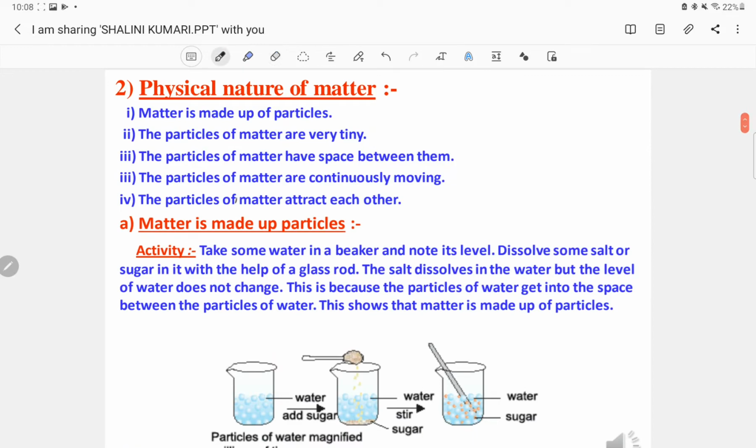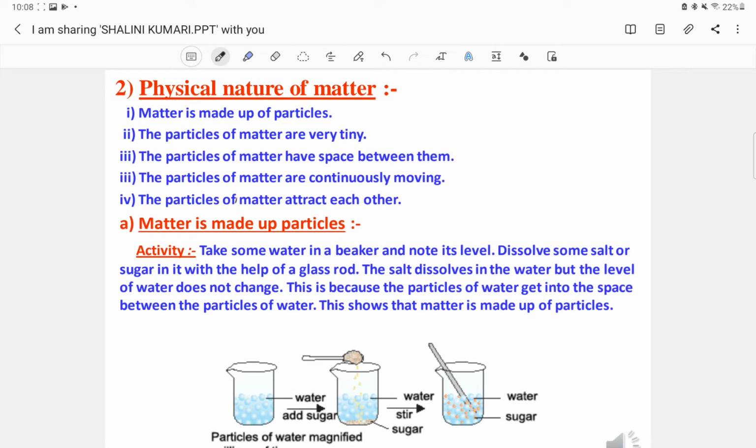So the physical nature of matter has 5 basic points which I have written. Matter is made up of particles. The particles of matter are very tiny. The particles of matter have space between them. The particles of matter are continuously moving. The particles of matter attract each other. They have a certain amount of force of attraction between them.